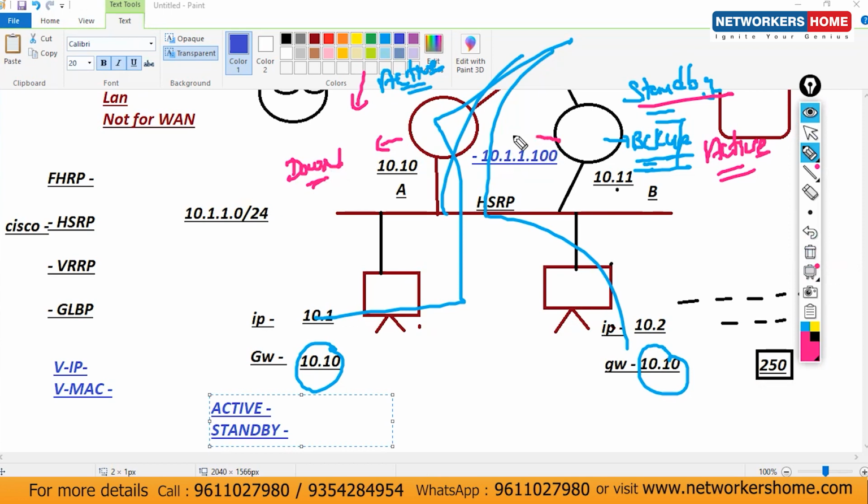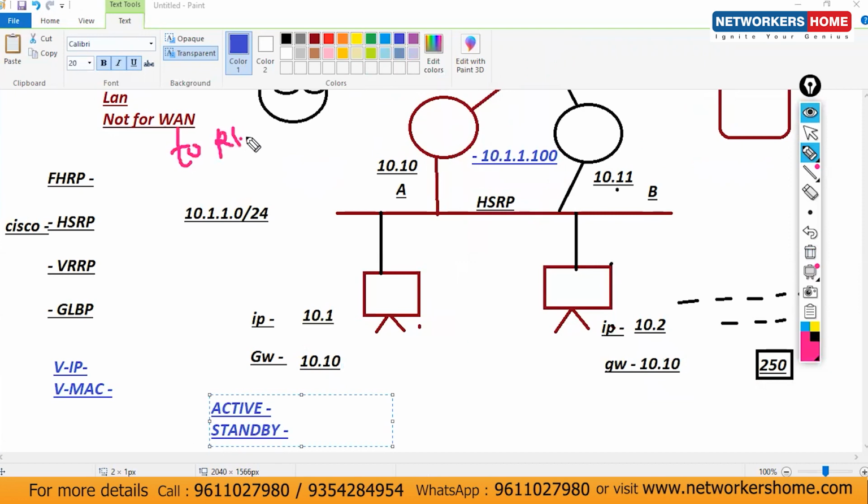This virtual IP 10.1.1.100, what we have configured, will be active only on one router at a time. You have to configure it on both the routers, but it will be active at a time on a single router. And on which router? That will be on the active router. If at time T0 your router 1 is active, it means this IP will be active where? On this router. At time T1, if this is active, then it will be active where? On this router. Okay.